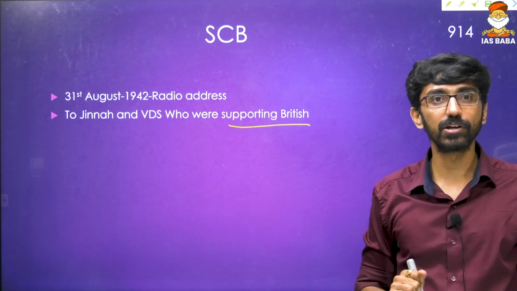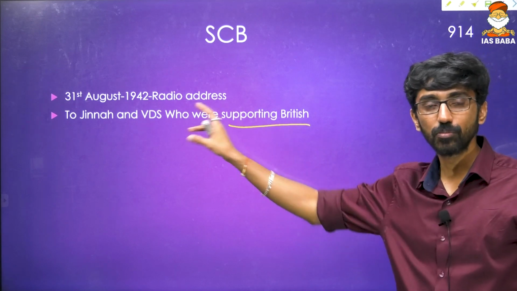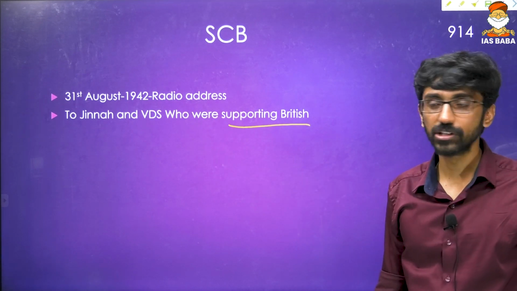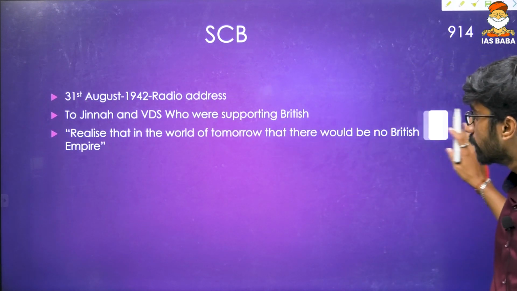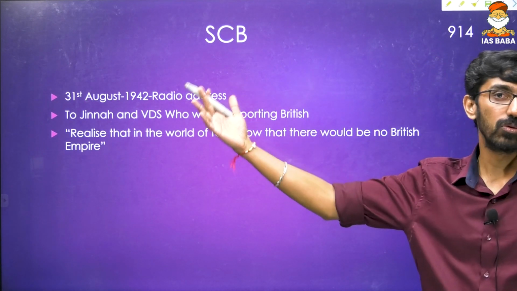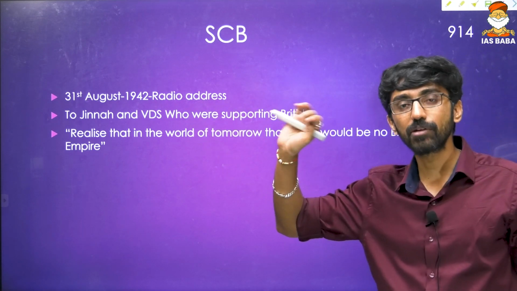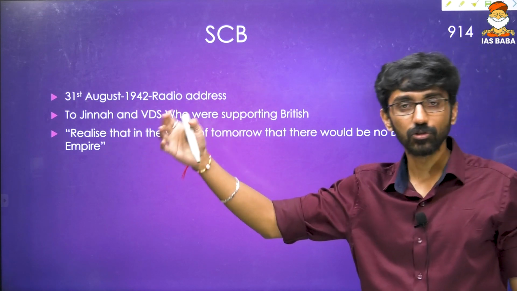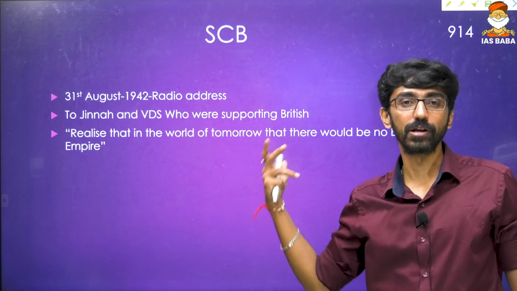Both of them were supporting Britishers. So in the Quit India movement, he gave this particular speech to both of these individuals, Jinnah and Savarkar. What was the speech he gave? Realize that in the world of tomorrow, there will be no British Empire, and you are siding with the British Empire. That British Empire will not be there tomorrow. So support Indians, support the Quit India movement, but they were giving support to Britishers.